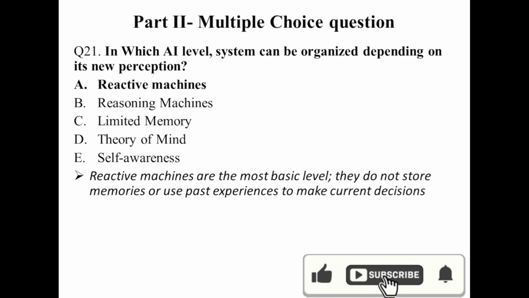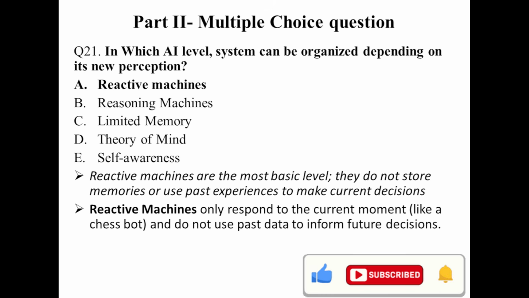Reactive machines are the most basic level. They don't store memories or use past experience for current or future decisions. Reactive machines only respond to the current moment, like a chessboard. They don't use past data to inform future decisions. The answer is reactive machine.